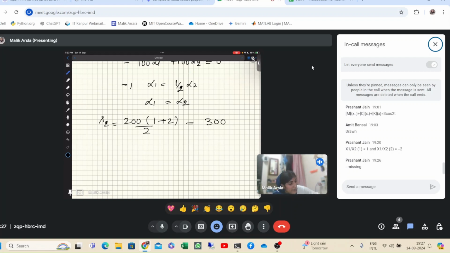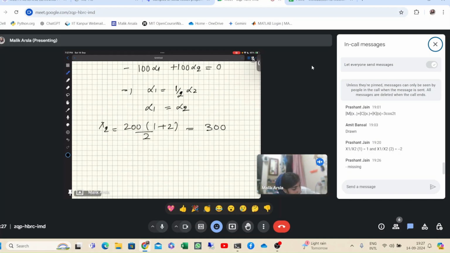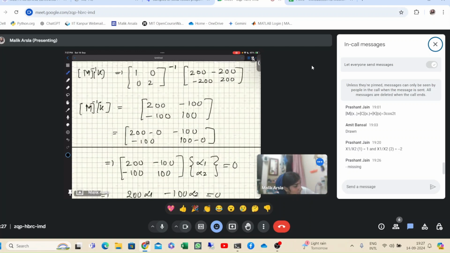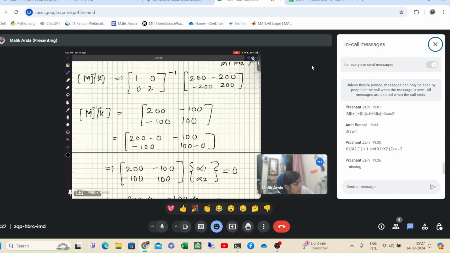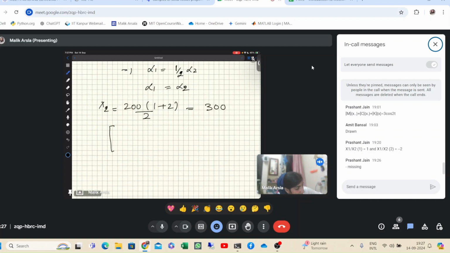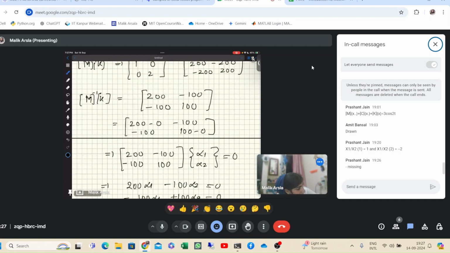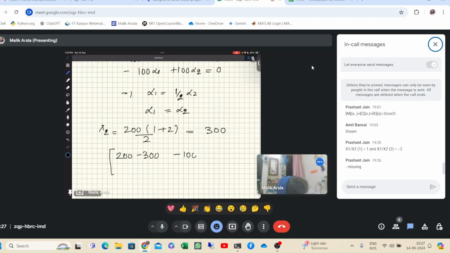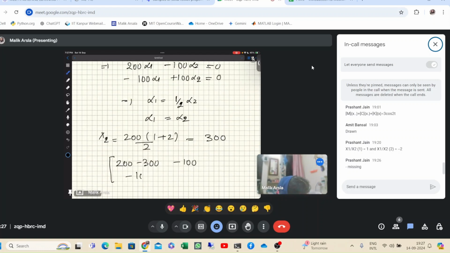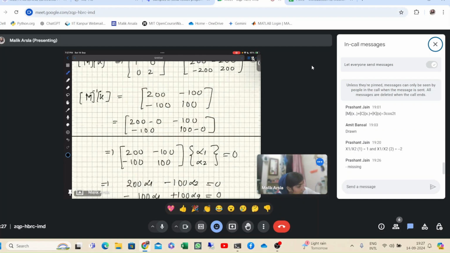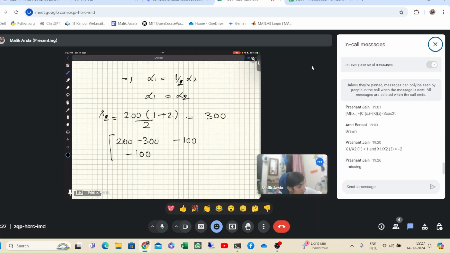Corresponding to this, our matrix will be M inverse K minus lambda. So it will be 200 minus 300, then minus 100, minus 100, and 100 minus 300.